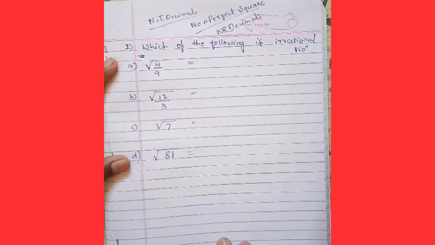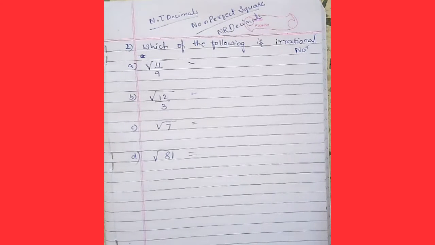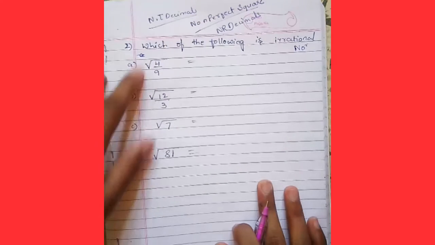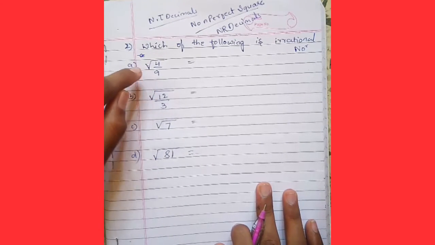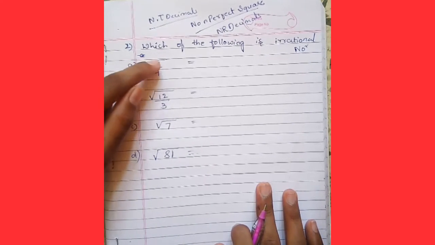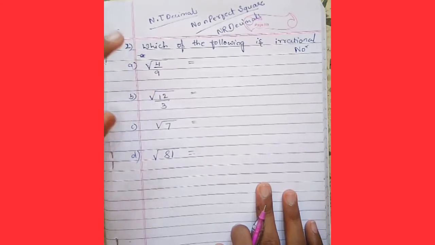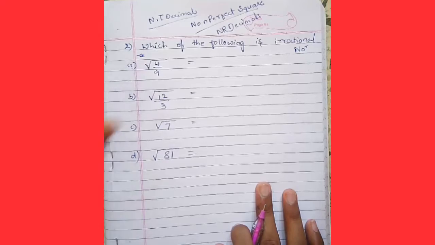So we have to find now. Square root of 4 by 9. If we recall the properties of square roots, we'll get the answer.